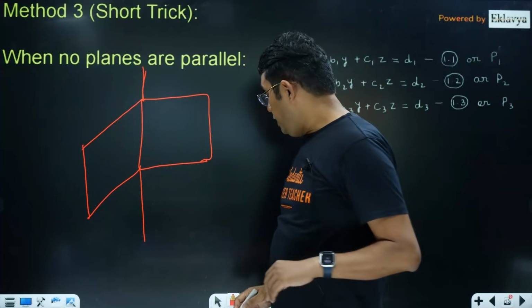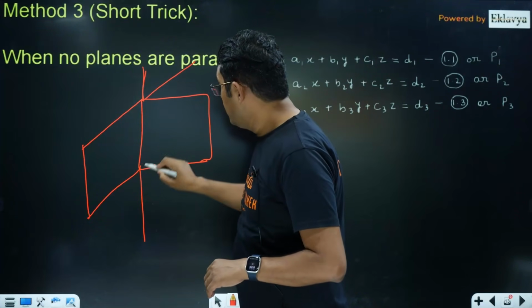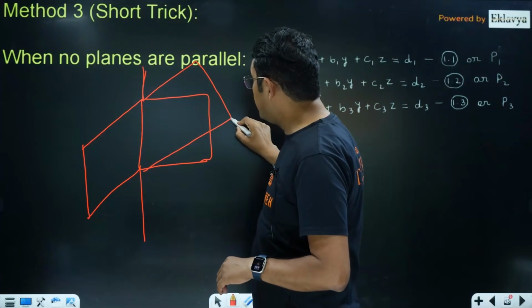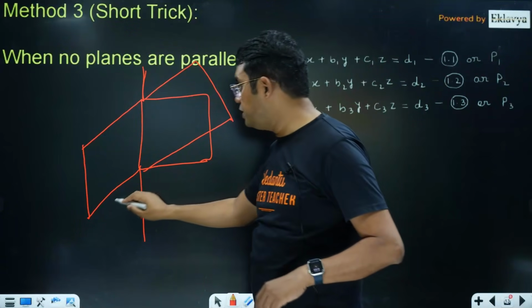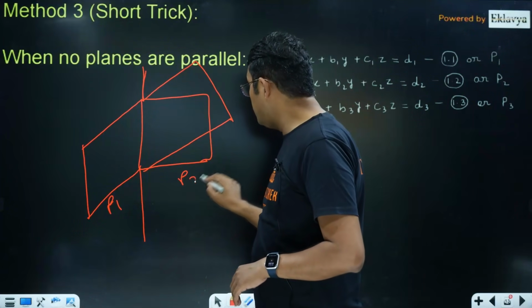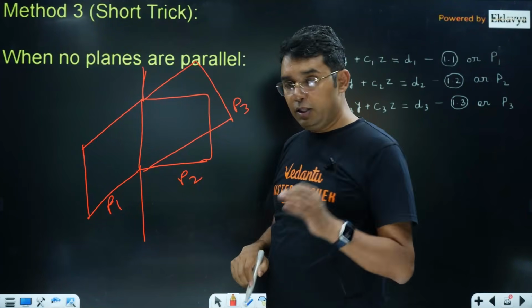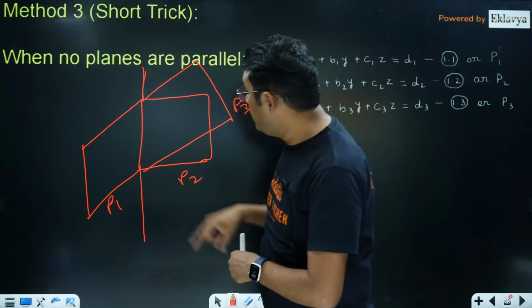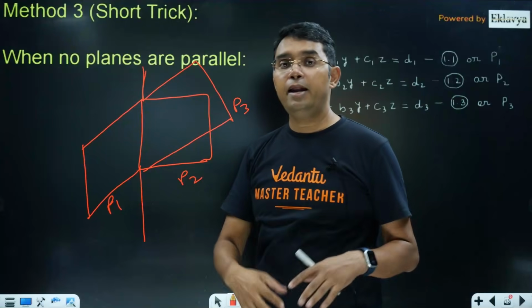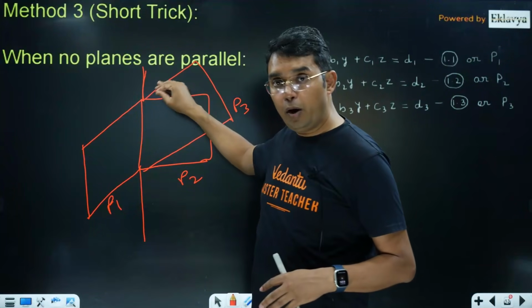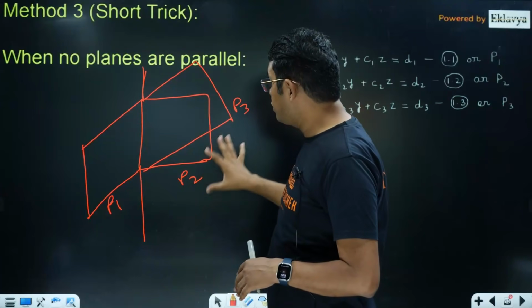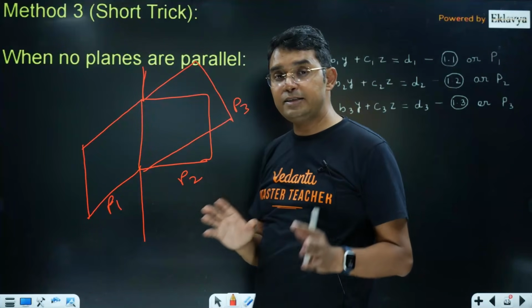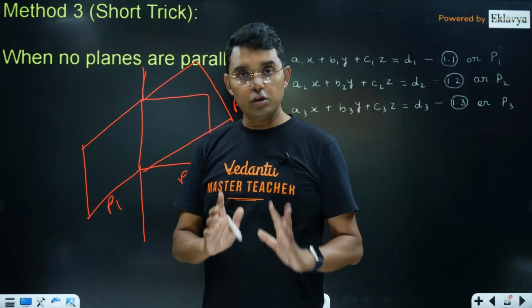Now if I take one more plane that is passing through this line, the line of intersection of plane P1 and plane P2, you can see the 3 planes now have one infinite line in common. So every point there will be a solution of these 3 equations if your plane belongs to this category. So that is the case of infinite solution.